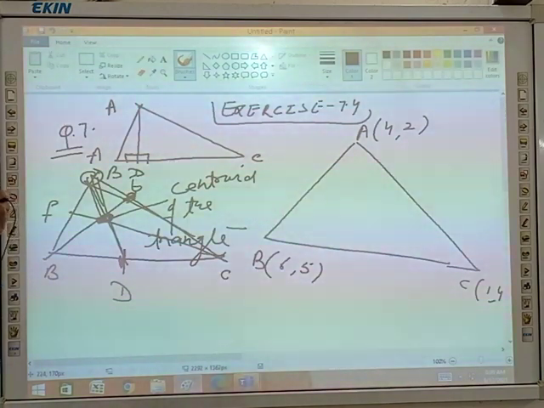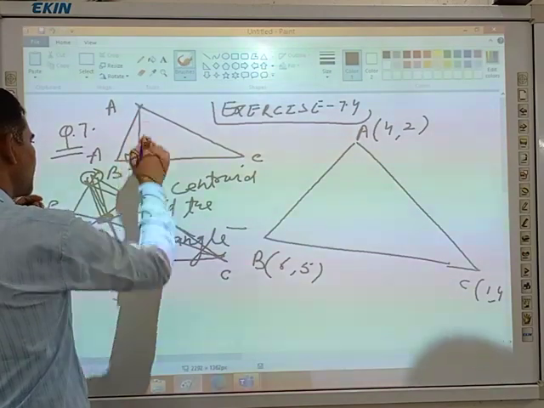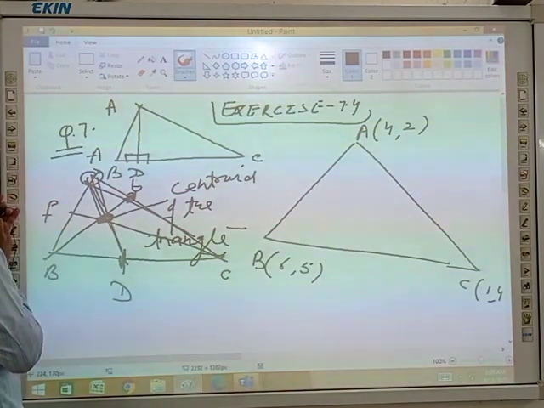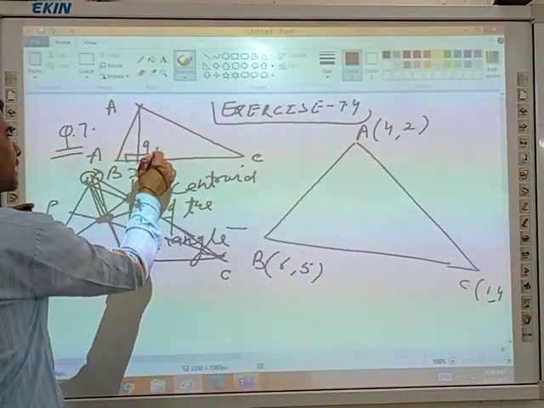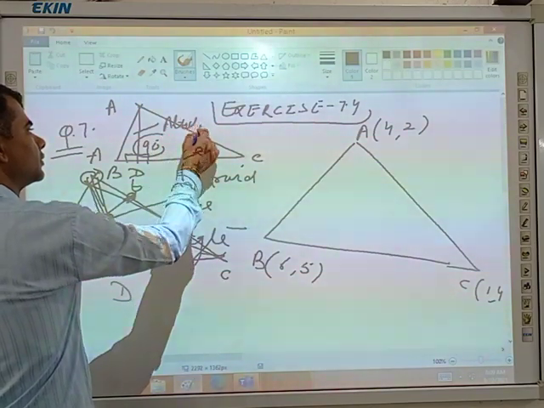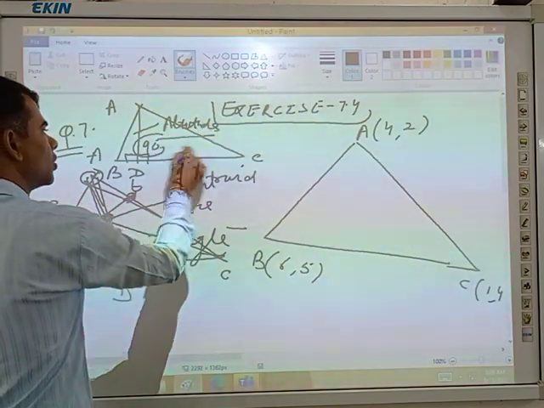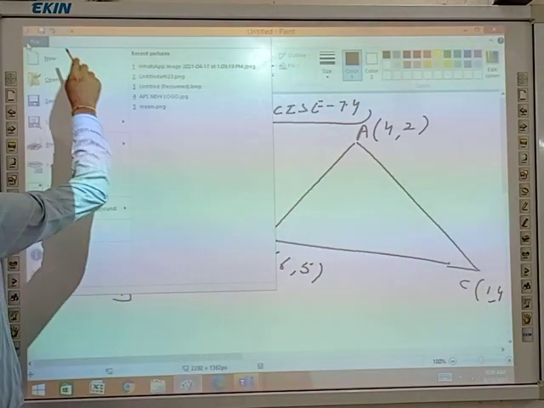But a median bisects the opposite side, and an altitude always forms a right angle. Okay. May I proceed to this question? Yes, sir.